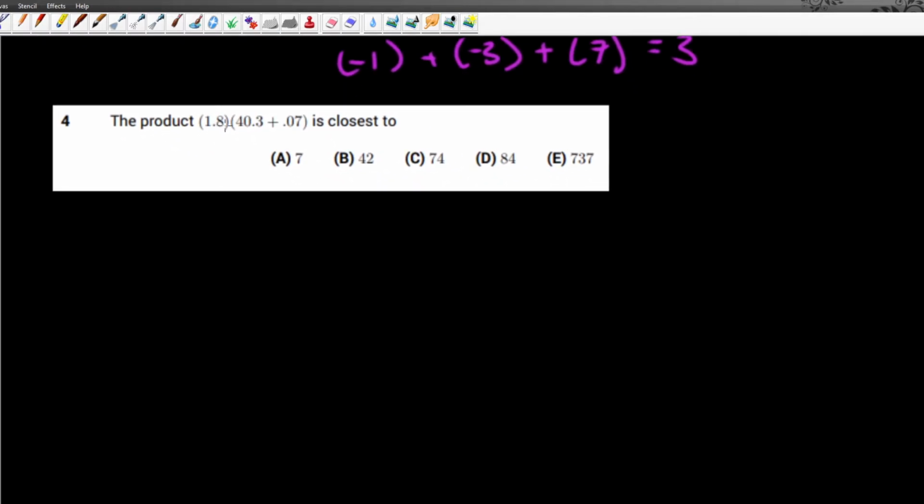The product 1.8 times 40.3 plus 0.07 is closest to.